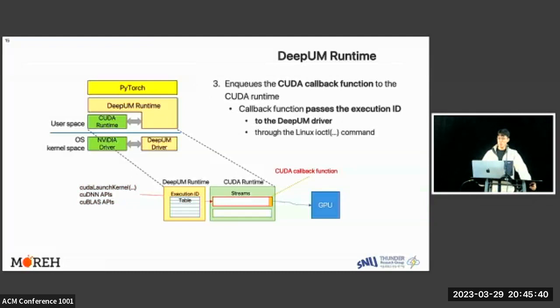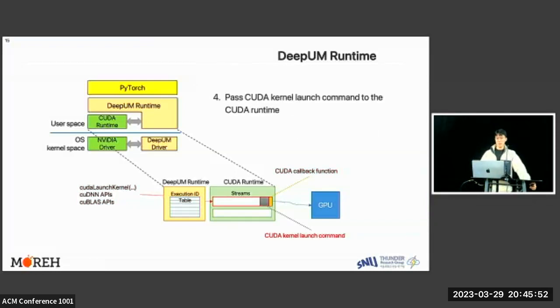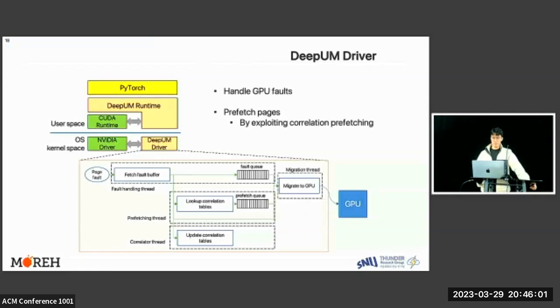After that, it includes the CUDA callback function to the CUDA runtime. CUDA callback function passes the execution ID to the DeepUM driver through the Linux IO control command. Then the DeepUM runtime passes CUDA kernel launch command to the CUDA runtime. Finally, the CUDA runtime executes the commands. DeepUM driver handles GPU faults and prefetch pages by exploiting correlation prefetching. Let's look at the correlation prefetching in detail before we deep dive into the DeepUM driver.